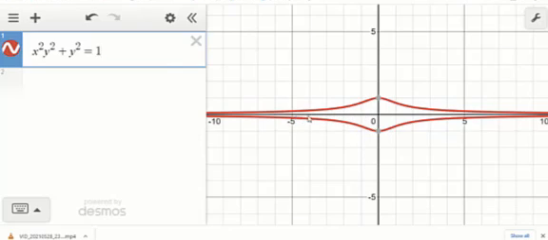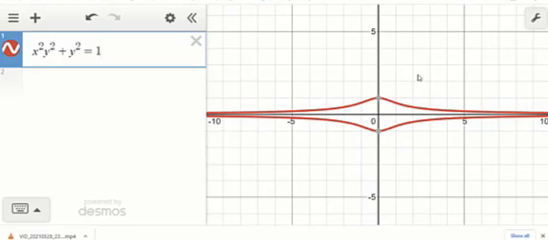Let us see this line. The x-axis is an asymptote to the curve, because as we move towards infinity, the distance of this branch as well as this branch continuously goes on decreasing. Similarly, from this side, the distance of this line from the branch continuously decreases. So the x-axis, y equal to 0, is the asymptote.